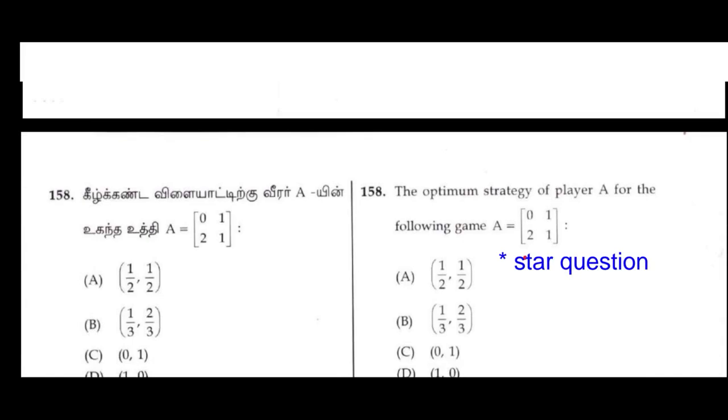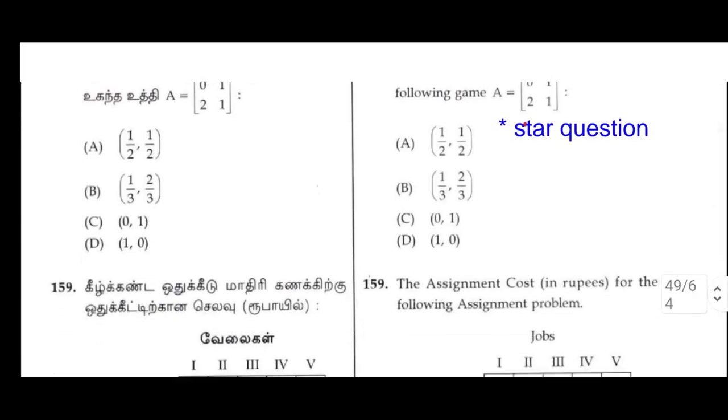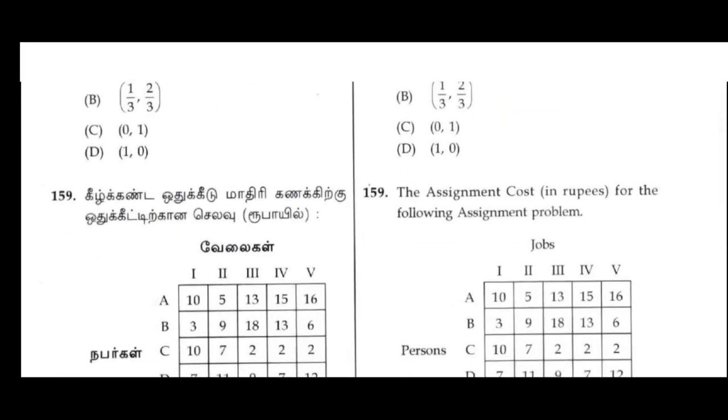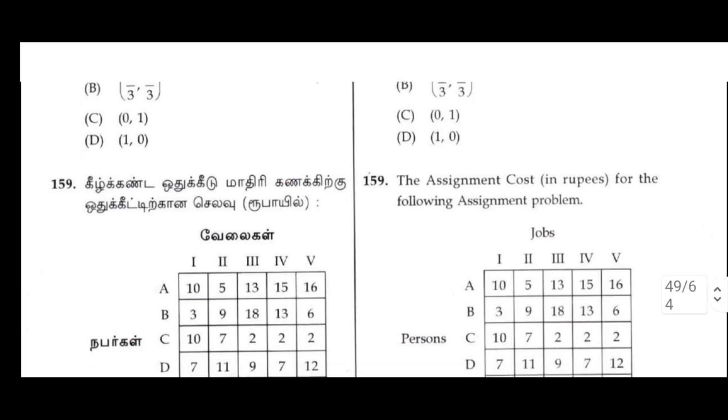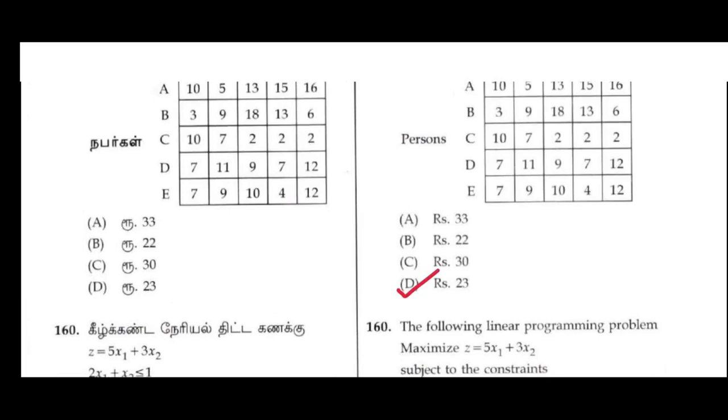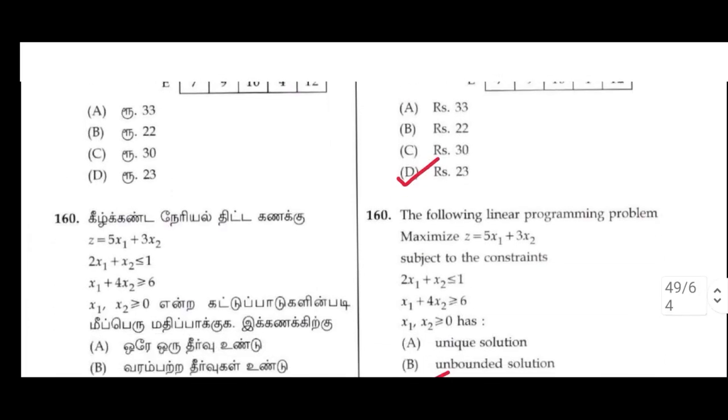158. The optimum strategy of player A for the following game A equal to 0, 1, 2, 1. This is a star question. 159. The assignment cost in rupees for the following assignment problem is D option, rest 23.